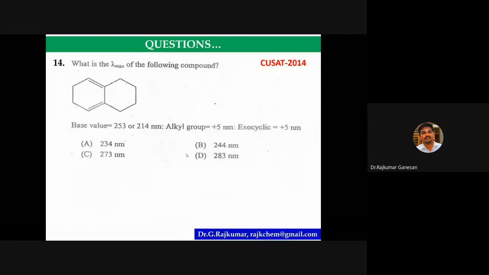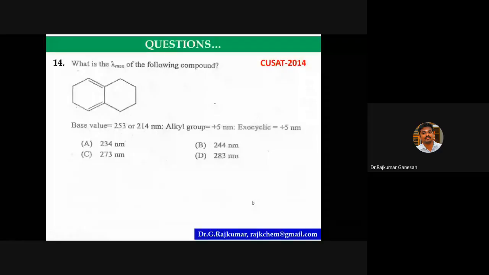If you are having any problem with the calculation of lambda max value using the Woodward-Fieser rule, please let me know so that I will clarify. Is there any doubt from today's session?